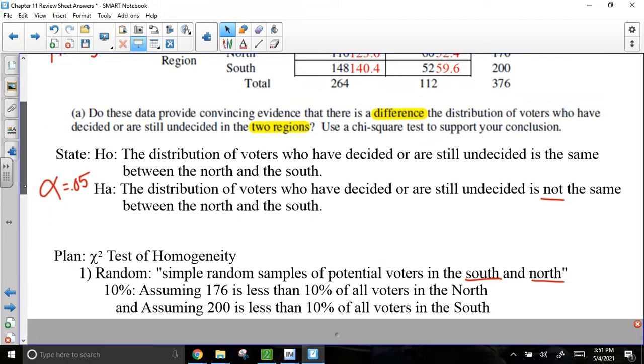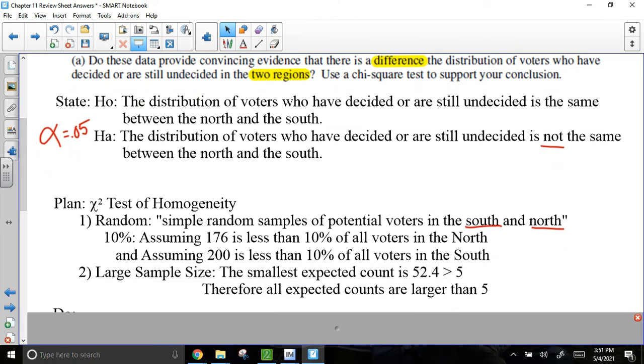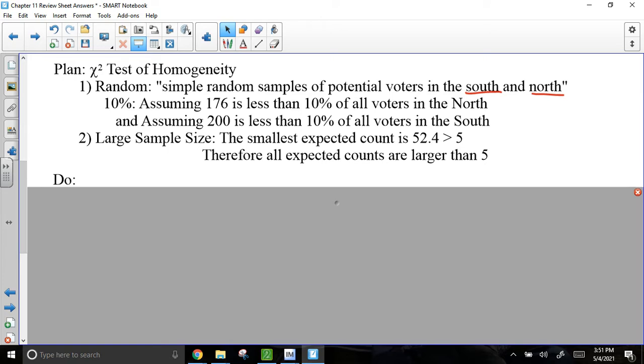So I said that in my conditions. I said the smallest expected count is 52.4. Therefore, all the expected counts are larger than 5. So I went ahead and showed my large sample size condition. So now what do we have to do from here? Well, now we're going to go ahead and do the work.